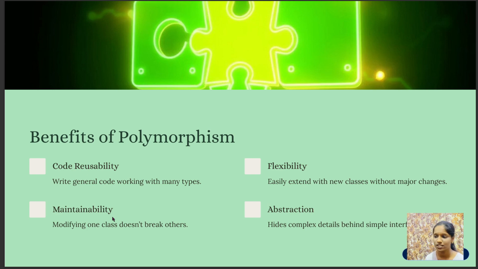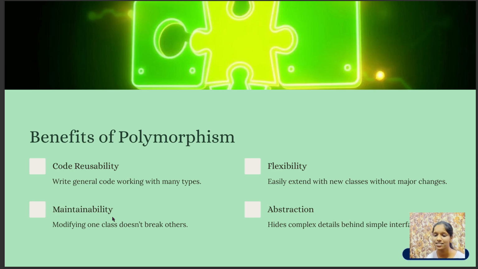And then the next one is that it is abstract. That is, it hides complexity and shows only relevant behavior. And then the next one is that it is maintainable. That is, you can make code easier to understand and scale in easier terms.